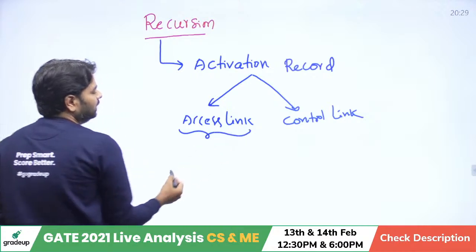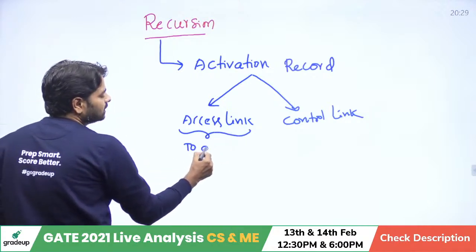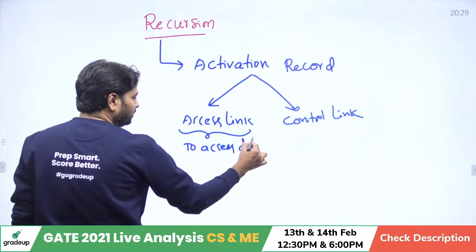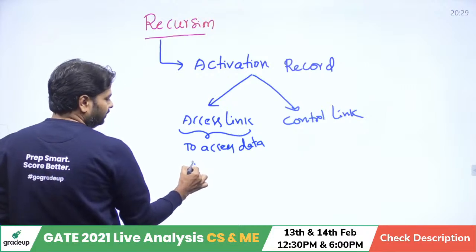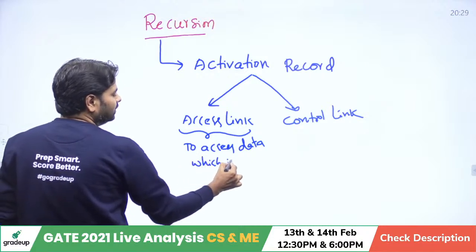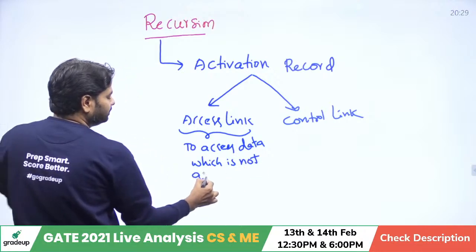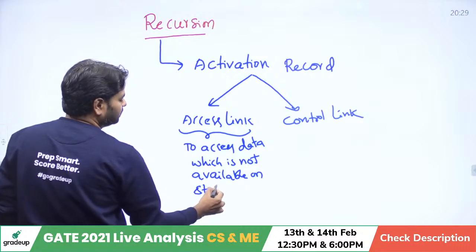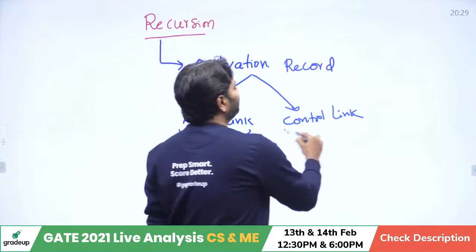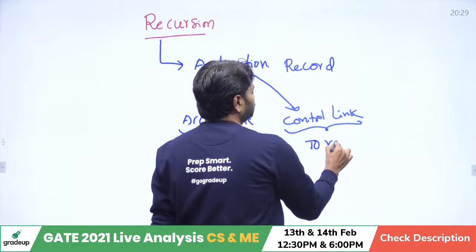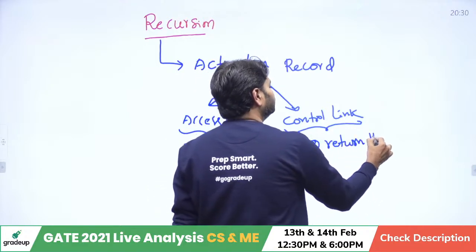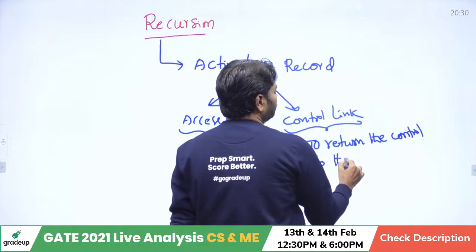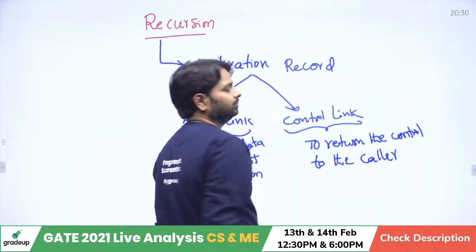Access link is going to help you to access data which is not available locally, which is not available on the stack. And control link will help you to return the control to the caller, whoever called this function.